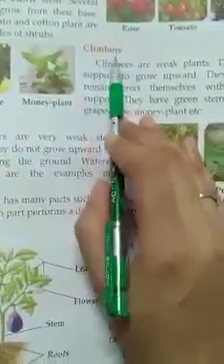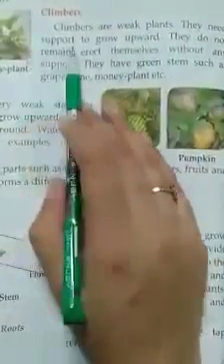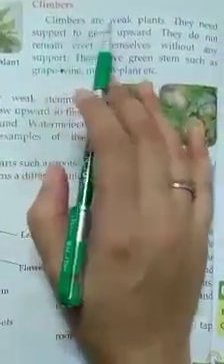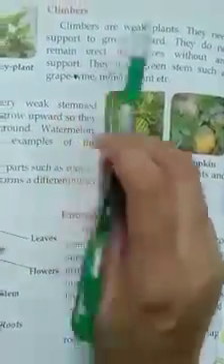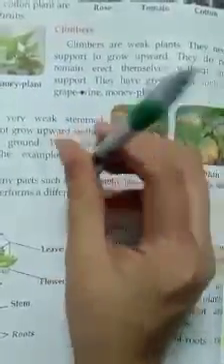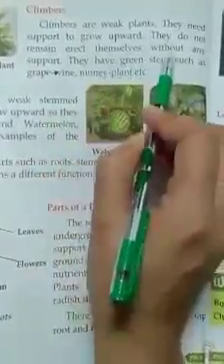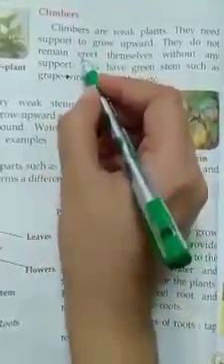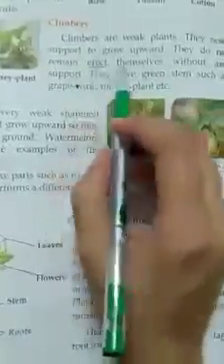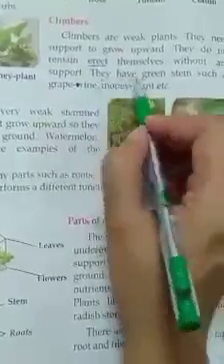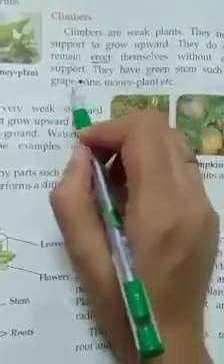Next category is climbers. Climbers are weak plants. They need support to grow upward. Now what are climbers? Climbers are the plants which are very weak and they need a support to stand straight or to grow upward like this way. They do not remain erect themselves without any support. Erect means upward, straight upward. They can't grow straight without any support. Support means help. They have green stems such as grapevine.